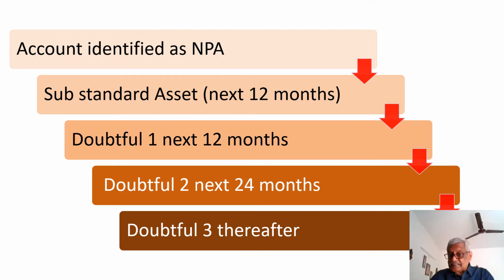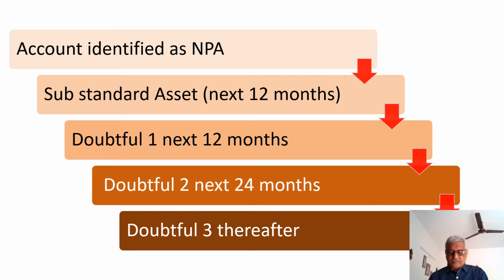The standard asset is not coming after D3. Any standard asset can become a loss asset. Any substandard asset can become a loss asset. Any doubtful asset can become a loss asset. So never understand that loss is after doubtful.